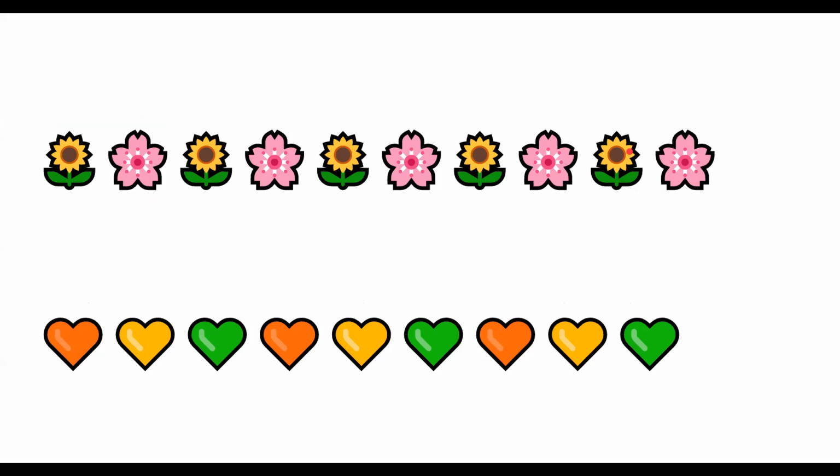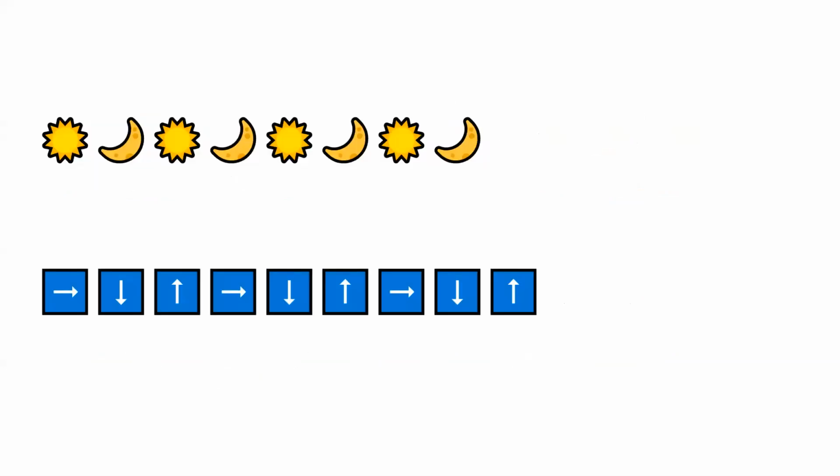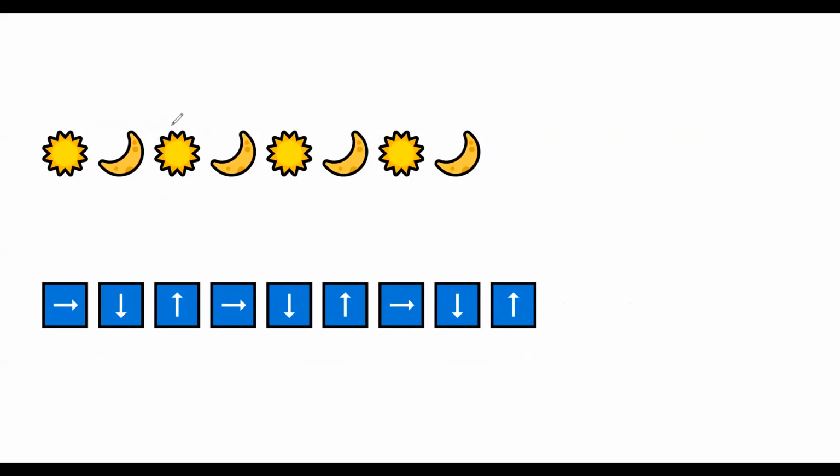Let us see two more examples. This is the sun, this is the moon. Day comes and then night comes. Day comes, then night comes. So this day and night are repeating again and again. So they are in a pattern.